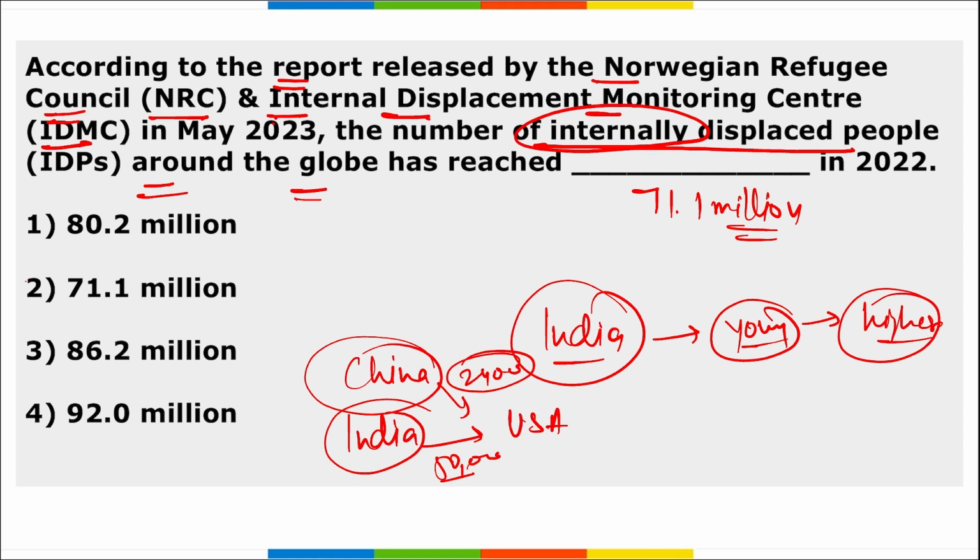All these things are being taken care of, and for that people want to shift to a better place, and they have to shift from their native places to the cities. So we are seeing a large number of displacements, and this has topped this year at 71.1 million.